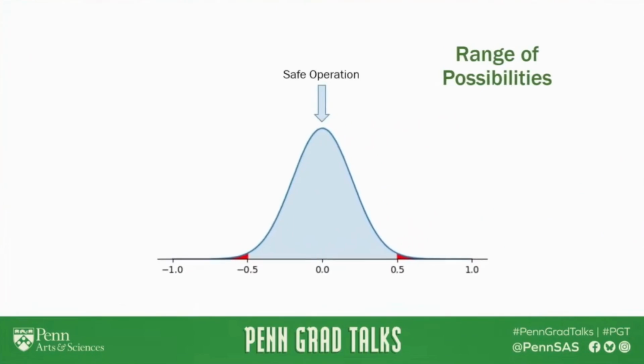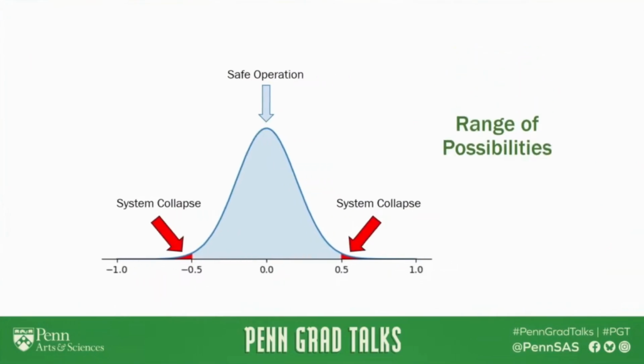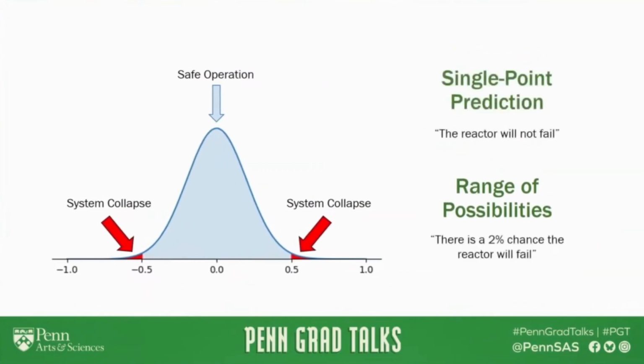For applications such as operating a nuclear power plant, for example, this can help us distinguish between scenarios where we have safe operation versus scenarios that could lead to catastrophic system collapses. The difference between a single prediction and one with uncertainty is stark. The reactor won't fail versus there's a 2% chance that it will. Two statements, two very different decisions.